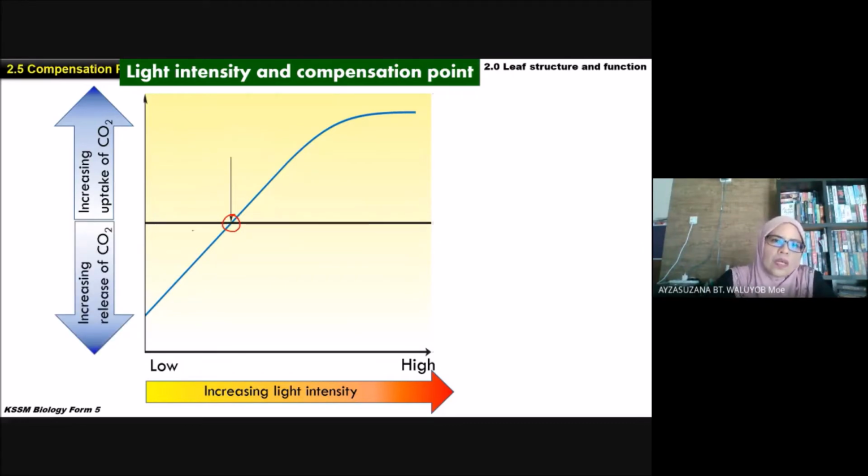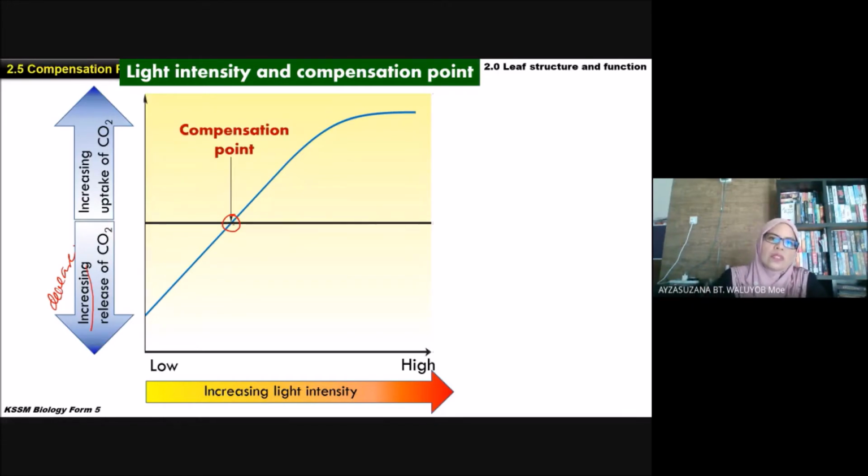Okay, salah ni, decrease, nanti saya betulkan. So yang ke bawah ni, uptake of carbon dioxide decrease. Yang atas ni, uptake of carbon dioxide increase. At this level, uptake of carbon dioxide is equal.